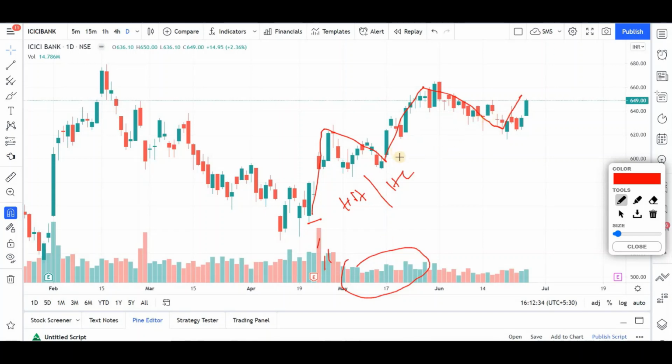So in this case, again, as I said, this is our pivot point, 615. So this is my stop loss for the stock. I will be looking to enter this stock around these levels, 30% again, and I will be adding if we get a pullback, so around 640 zones, I'll be adding my remaining 70%. Hope this is clear. So always look for a structure which is in a higher high and a higher low mode and look for an entry.